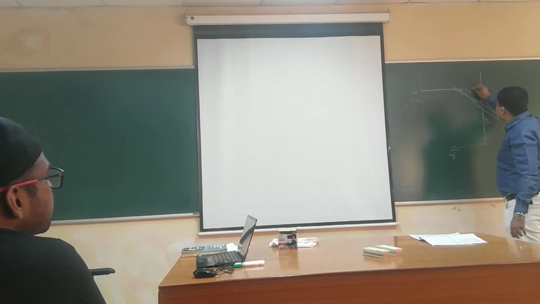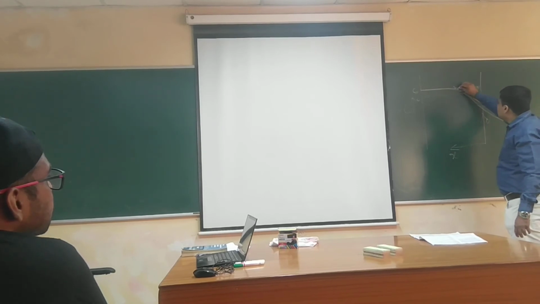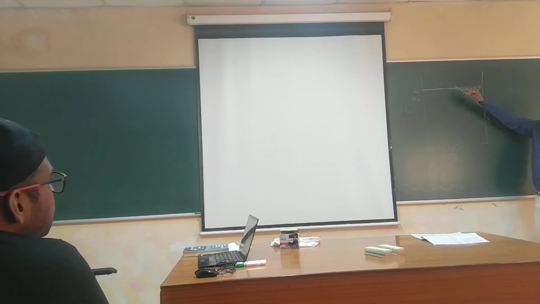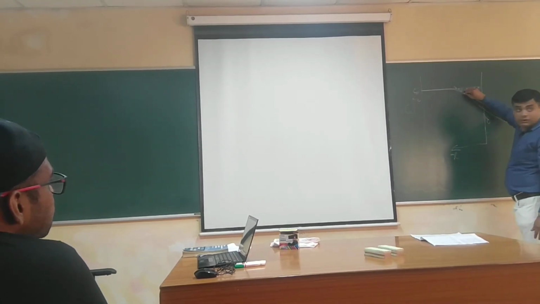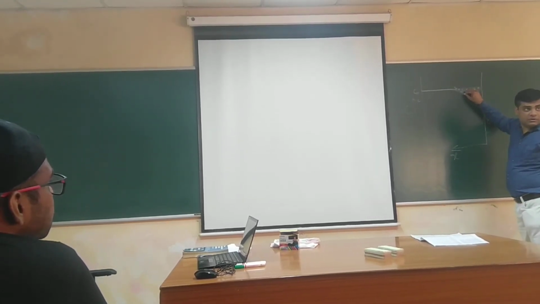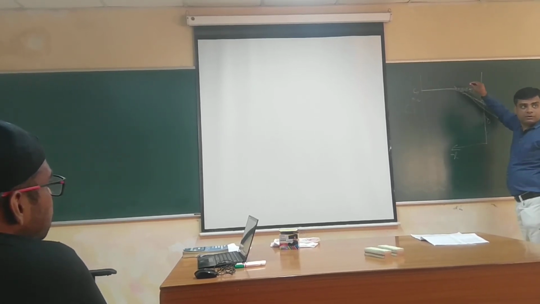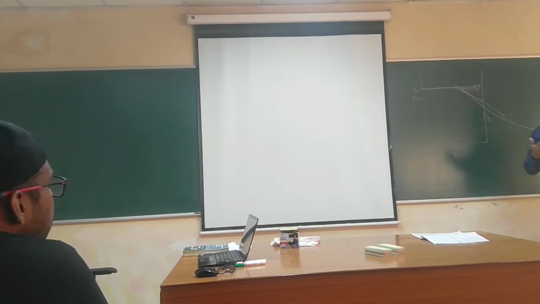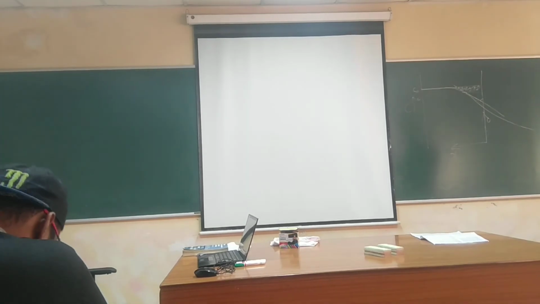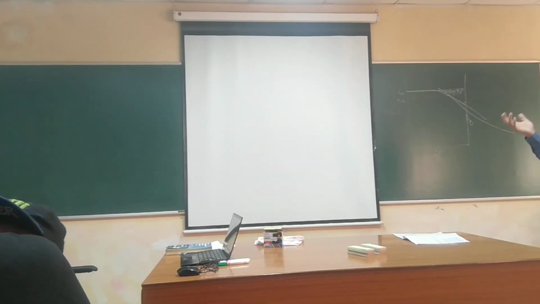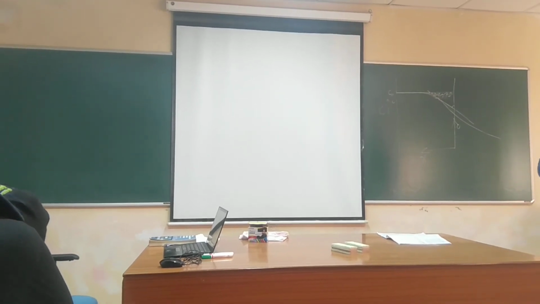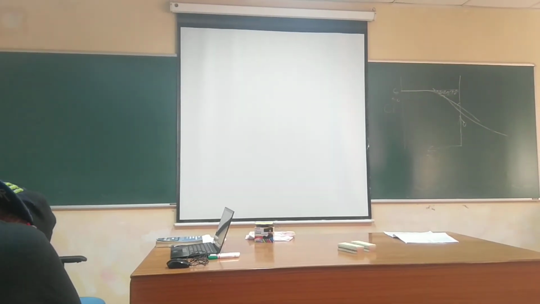If you take c naught to c, this slope is positive in this space, but from c naught to c your x is decreasing. So it is minus of c to c naught, that means minus of the area under the curve. So that's a negative term. A negative term multiplied by the positive slope is negative, and multiplied by minus 1 over 2t it is a positive term. So D tilde is positive.